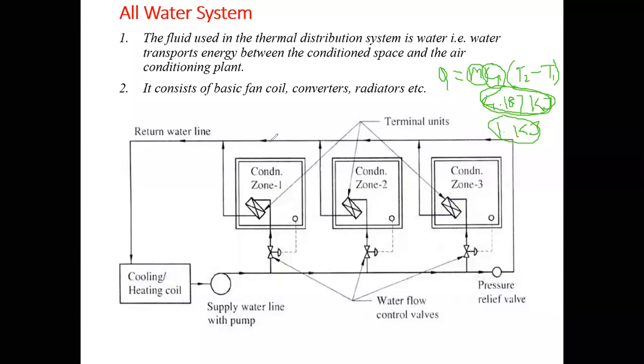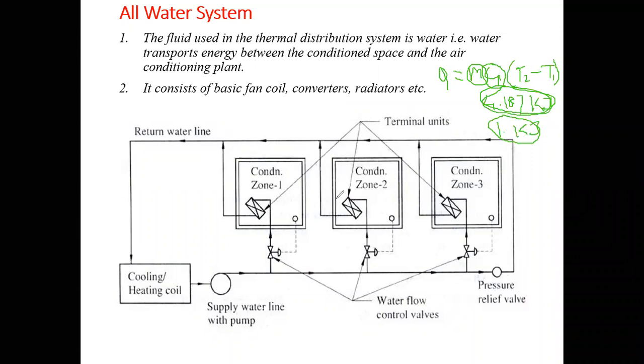Suppose there is a huge load on the cooling system or air conditioning system. In those cases, we generally use water instead of air. We do not directly pass air over the cooling coil, we pass water over the cooling coil. This can be called a cooling coil, or it may be called a chiller, and this chiller or cooling coil is used to cool the water. This water is allowed to pass through the pipes, and then it is supplied to the different zones.